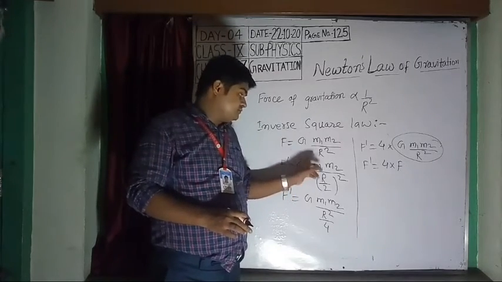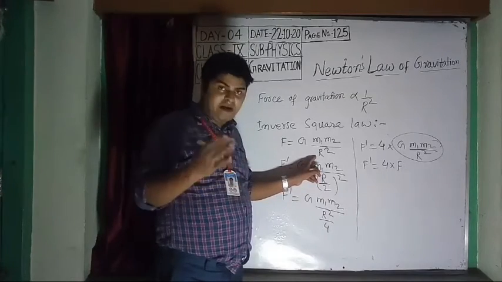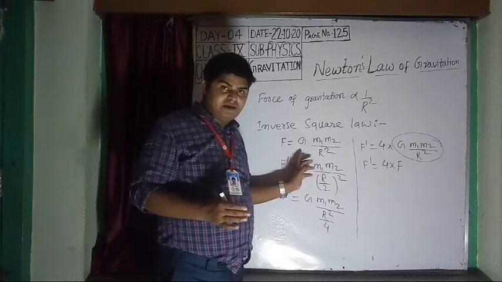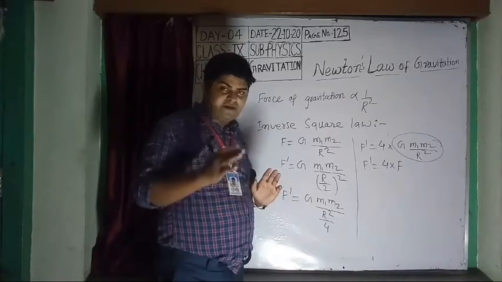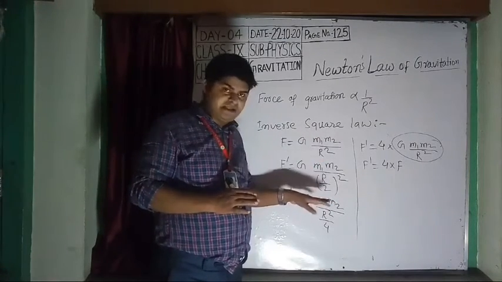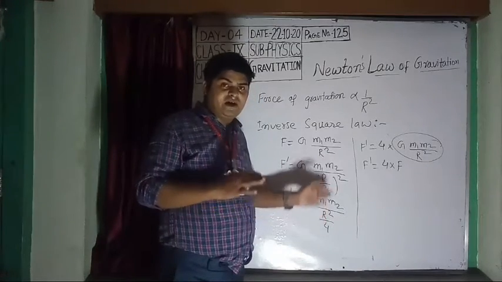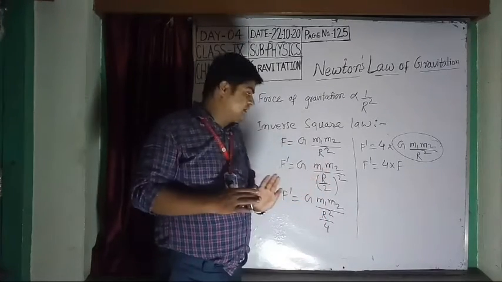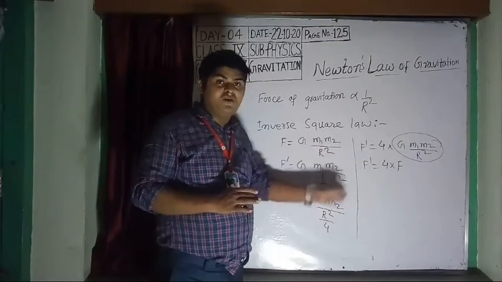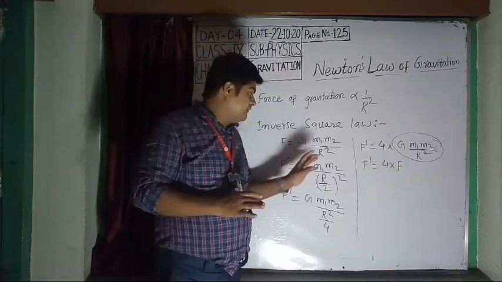When you increase the distance between them to twice, the gravitational force is 1 by 4 times. And when you decrease the distance between them to half, the gravitational force is 4 times the previous value of gravitational force.